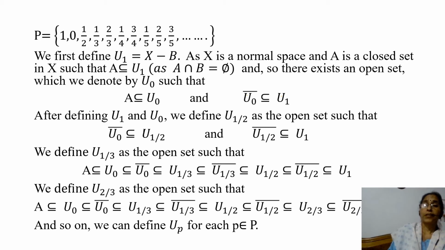Now the next rational number in P is 2/3, and we have to find where 2/3 lies. As 2/3 is greater than 1/2, we consider that closure of U_half is contained in U_1, and so we define the set U_2/3 such that U_2/3 contains closure of U_half, and closure of U_2/3 is contained in U_1. Like this, we can define U_p for every p in P.